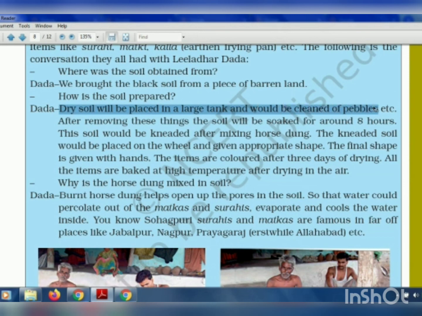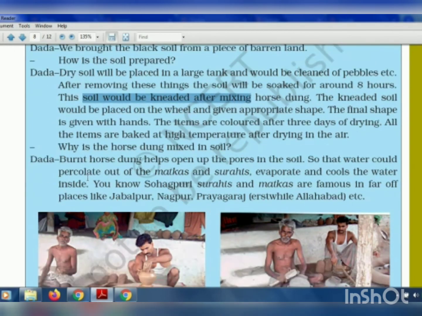So the small pebbles and rocks, they will clean that first and then soak that soil for 8 hours. Then they mix it with the horse dung and make a dough or a ball out of it, and then they give shape using the wheel and with their hands they give shape to the pot. And then when it is done, what do they do?